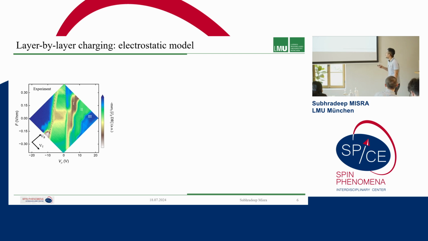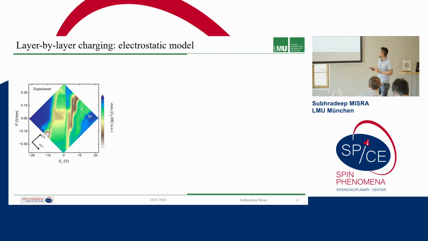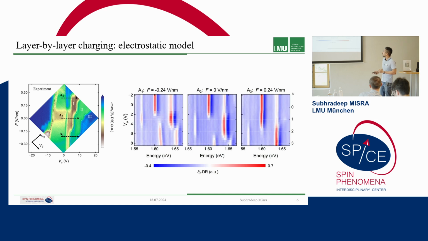And we can see that there are three different regimes that we can observe in the n-doped regime. So if this is the zero line, on the right hand side we have the n-doped regime, and in this work we will focus only on the n-doped side. One color here would represent that the optical signal is more or less identical. And if we have a transition from one type of spectra to the other, it will mean a difference in the optical signal as well. So let's see what this means.